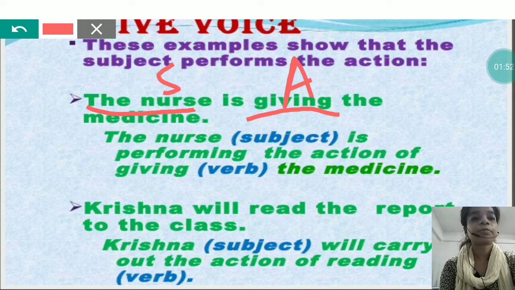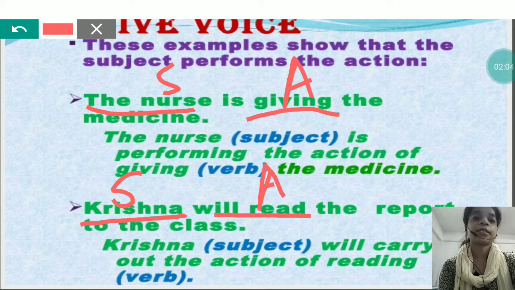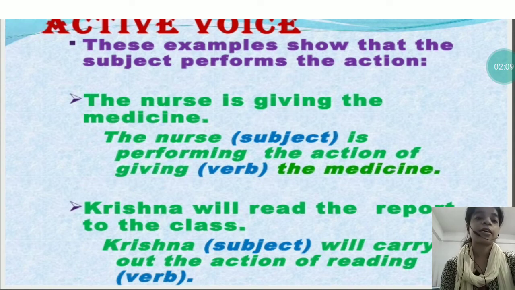Krishna will read the report to the class. Again, Krishna, that is the subject, will carry out the action of reading. So whenever you find any sentence in which the action is done by the subject, then you will categorize that sentence as active voice.